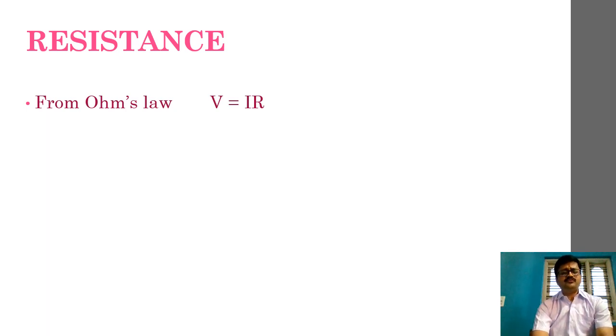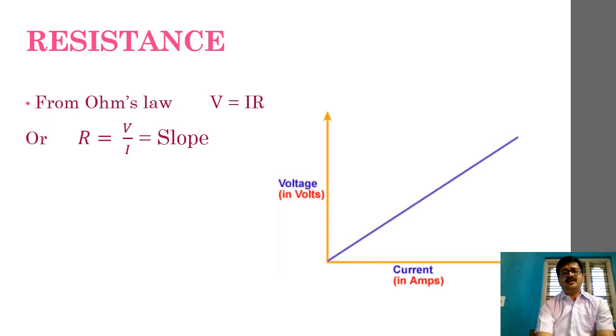Then from Ohm's law, we have understood that V is equal to I into R, right? So according to this, I can very easily say R should be equal to V divided by I. And if we consider a voltage versus current graph, the VI graph, we can comfortably see that the slope is nothing but tan theta, and tan theta is opposite by adjacent side.